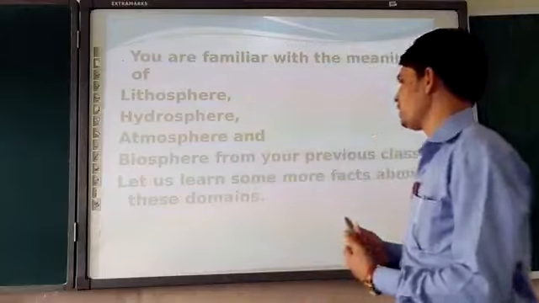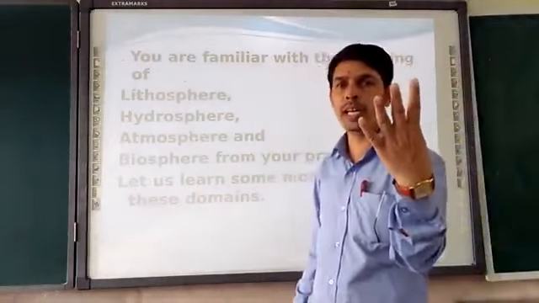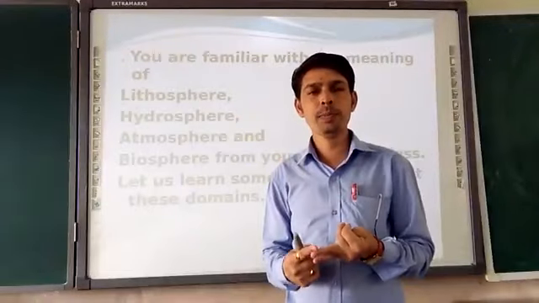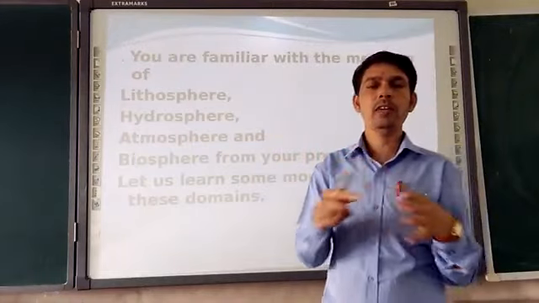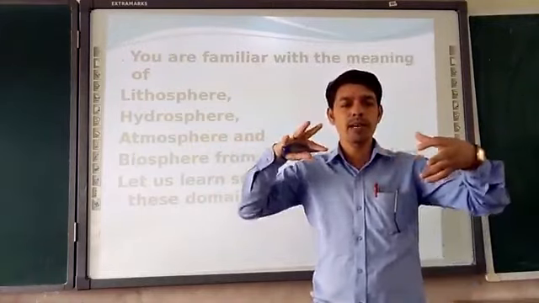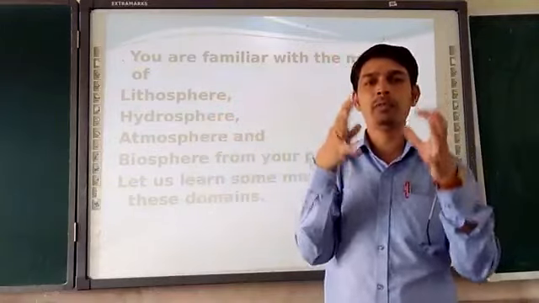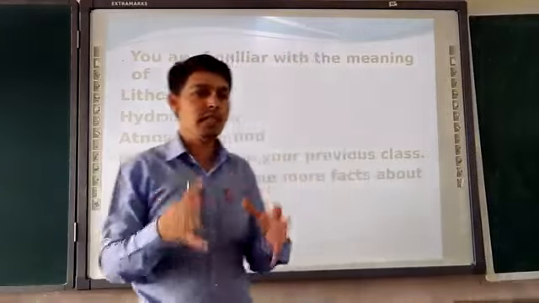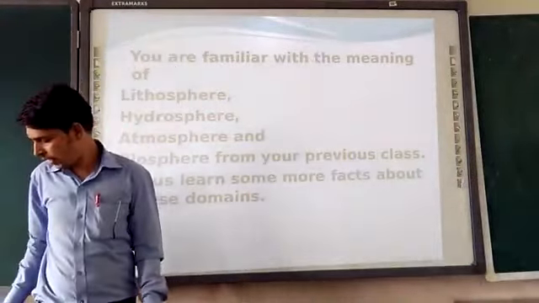Let us learn some more facts about these domains. The four domains of the natural environment are lithosphere, hydrosphere, atmosphere, and lastly the biosphere, which is the narrow zone where all these three zones interact and life is possible, that means it supports life. Moving further, we will discuss the facts and figures in the next slide.